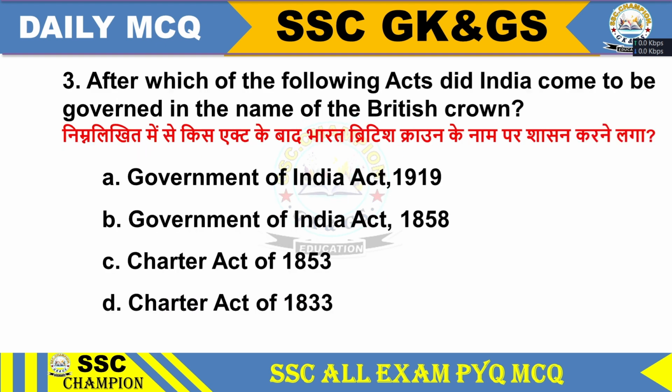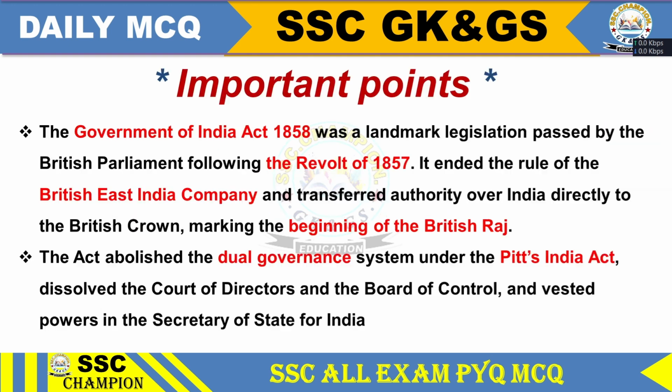Question 3. After which of the following acts did India come to be governed in the name of the British Crown? Option A. Government of India Act 1919. Option B. Government of India Act 1958. Option C. Charter Act of 1853. Option D. Charter Act of 1833. Option E. Government of India Act 1858. Answer: Government of India Act 1858.